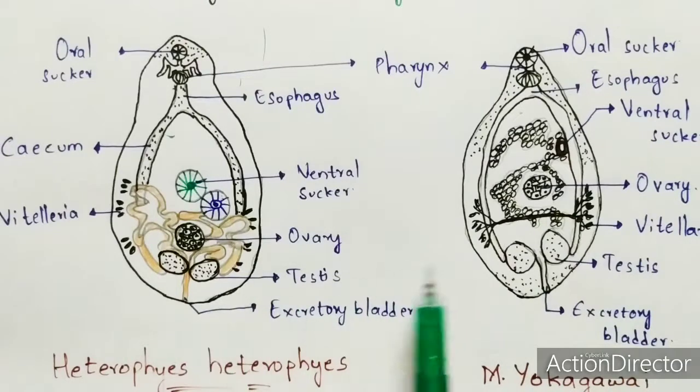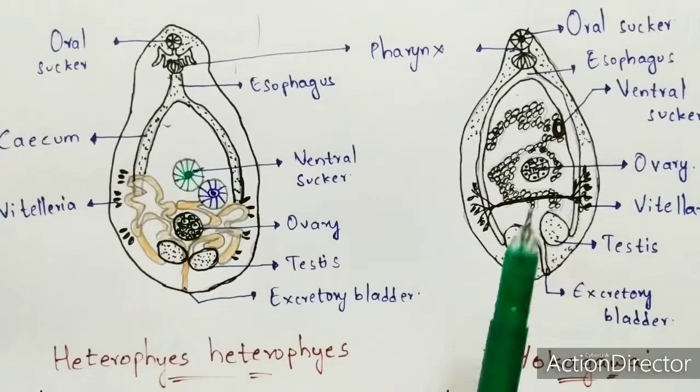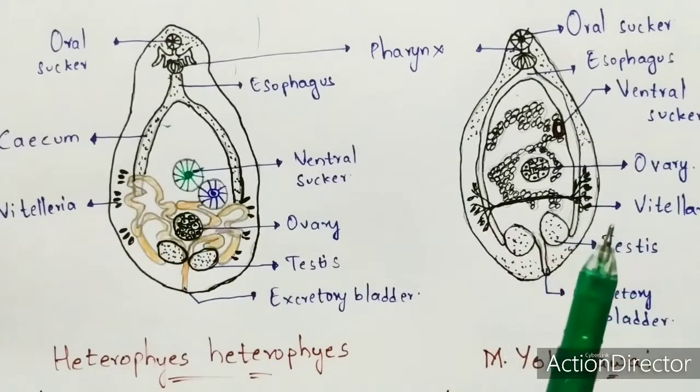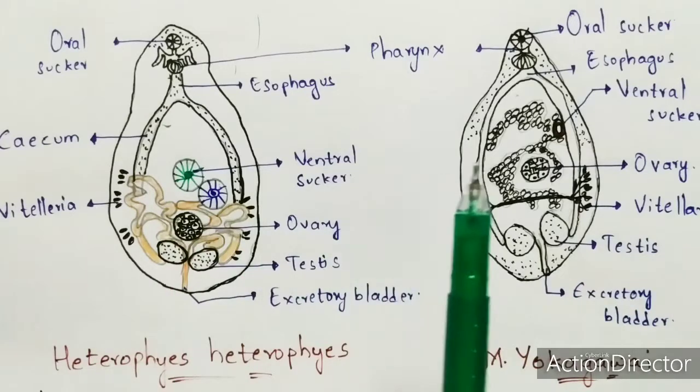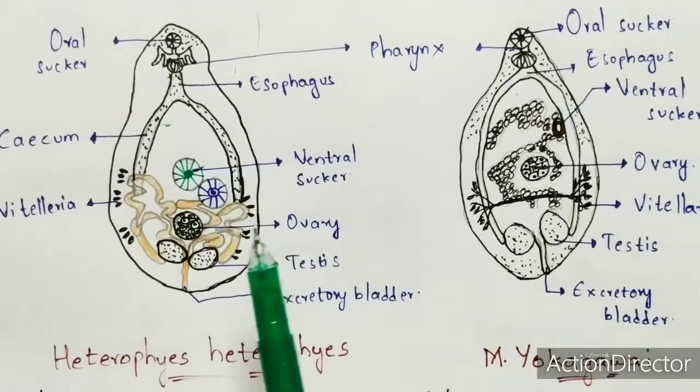But in the case of Metagonimus yokogawai, you can see it in the Far East region, Spain region, and also in the Balkan countries. In this way, depending upon the type of the regions, it depends on the type of the disease which occurs in human beings. But remember, both of these cause the same disease known as metagonimiasis.